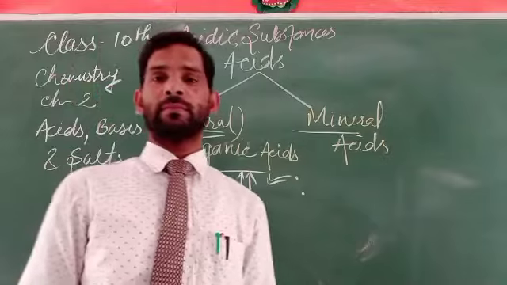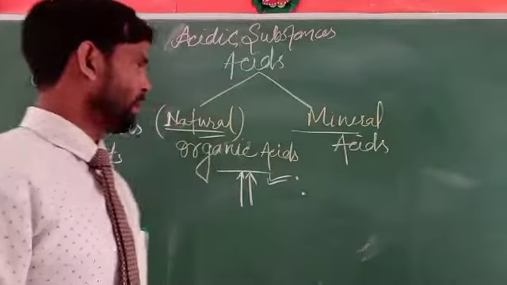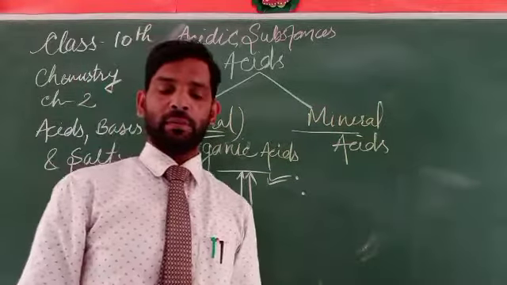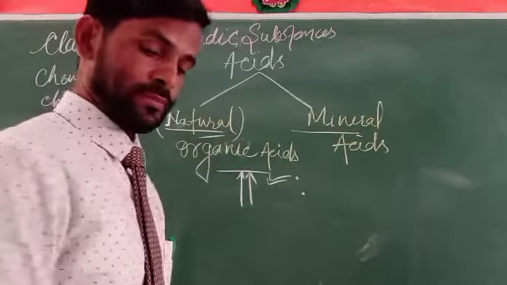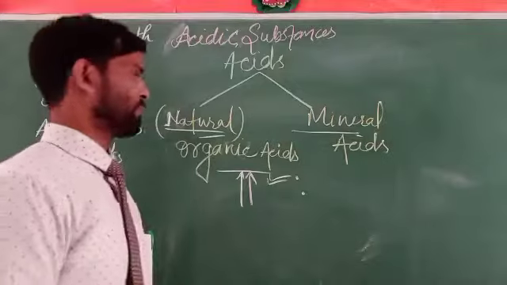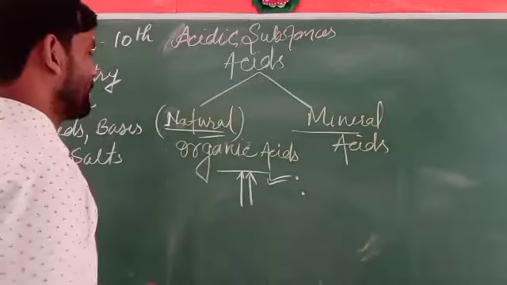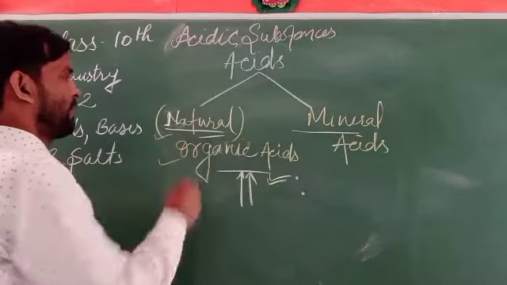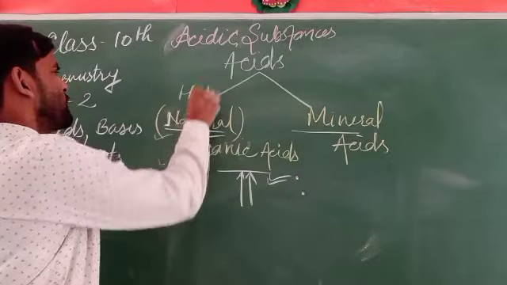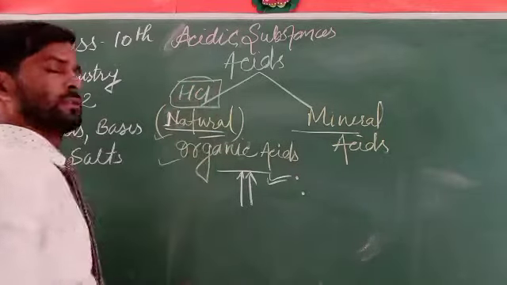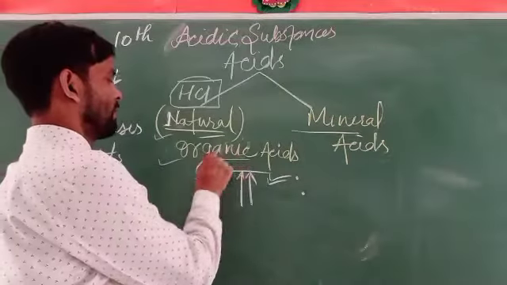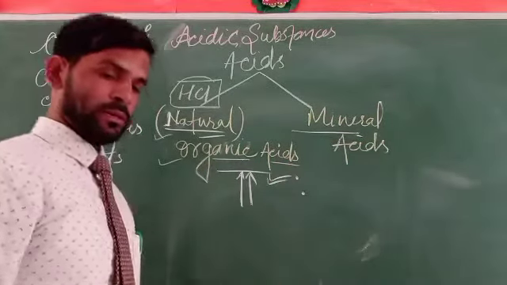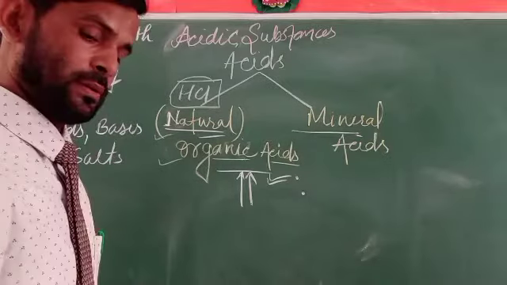There are many acids that can be derived from plants and animals, and we know that these acids derived from plants and animals, except hydrochloric acid, are called organic acids.